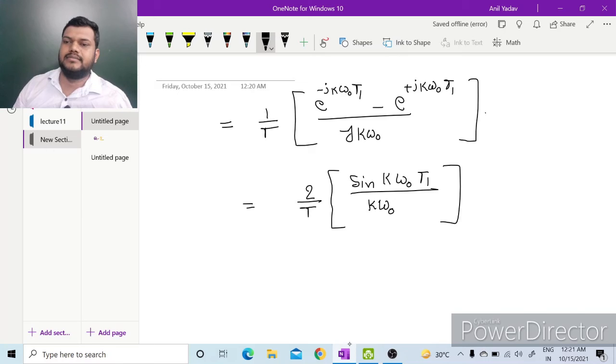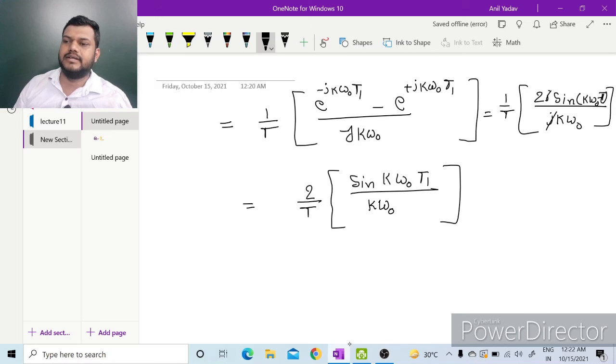So we can solve this as 1 by T j k omega naught. We will multiply this minus in numerator and denominator. So e to the power j theta will be cos theta plus j sin theta minus cos theta minus j sin theta. So this will be 2j sin k omega naught T, and this j will cancel out. So we will be left with 2 sin k omega naught T1.